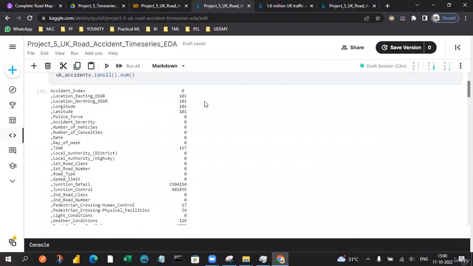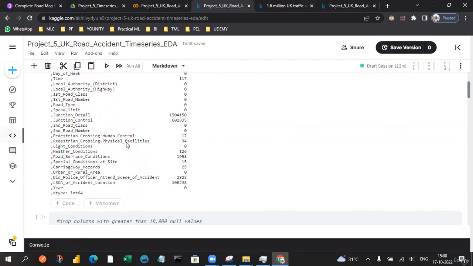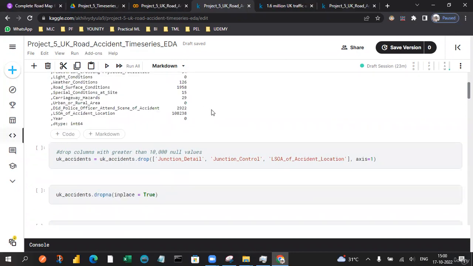Does the UK accident data have any missing values? We don't find that many missing values, but a few columns have more than 10,000, and some more than 1 lakh. So let's see how the data looks with corresponding features, and how the corresponding features are going to be helpful in terms of the EDA analysis or the model building.